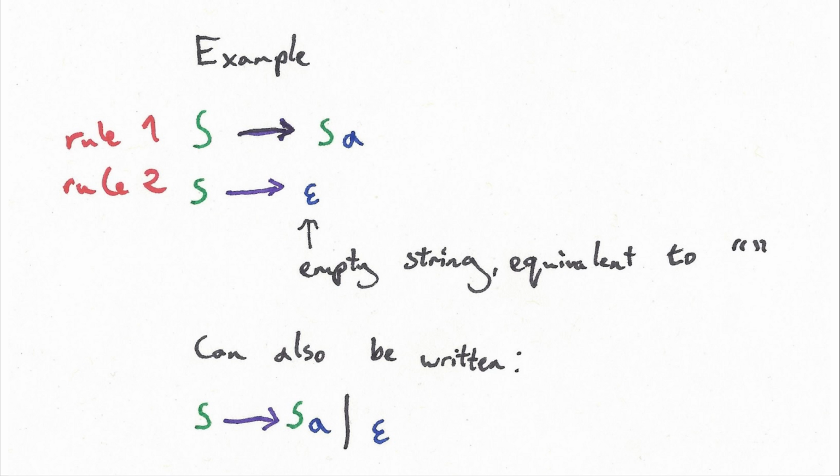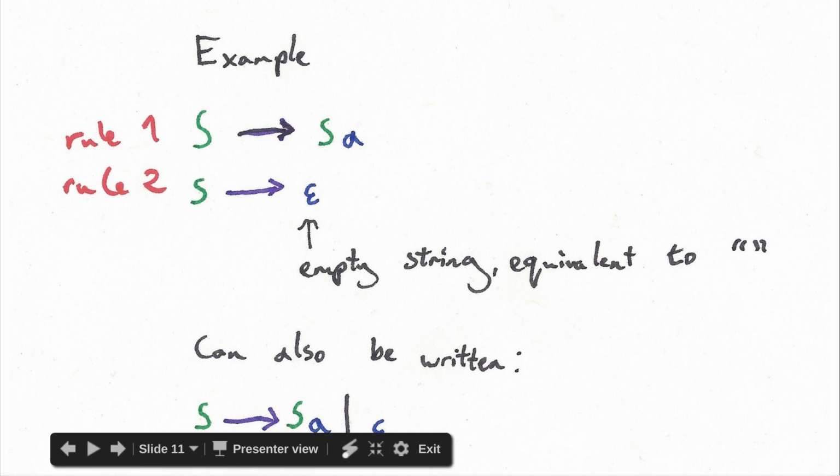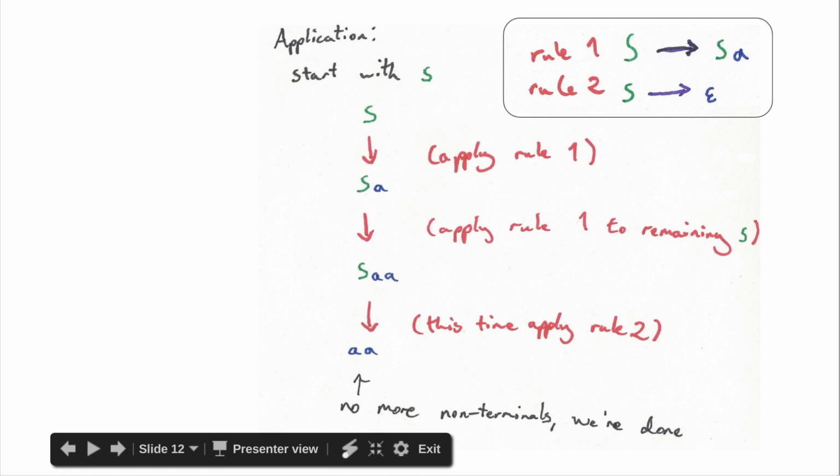This can also be written as an OR, so S goes to SA or empty string. This is the same rule, it's kind of a matter of preference. I'm going to keep the one on the top because this way I can number them rule 1 and rule 2. If you're not following, that's okay. It will probably be a bit easier when you see it like this.